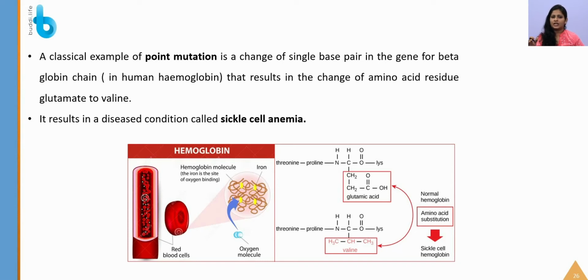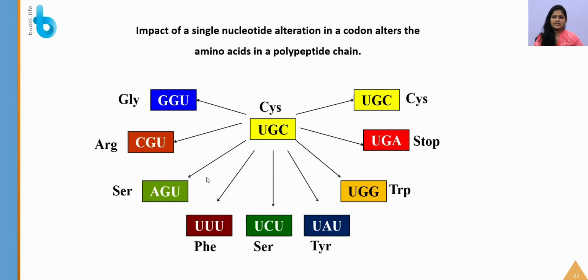If you are not wrong, you are thinking about sickle cell anemia now, which we have discussed in a previous class itself. So that is it. Sickle cell anemia condition is because of that. What is going to happen here? Instead of the amino acid glutamine, valine is being substituted, because of a point mutation. Why? Because of a change in a single base pair. So you can ask why a change in a single base pair is causing this many confusions.